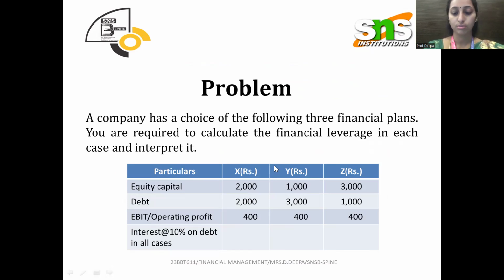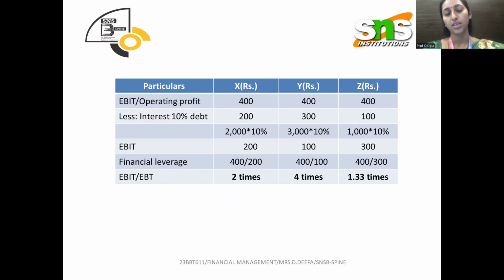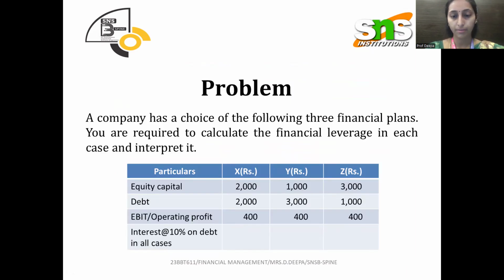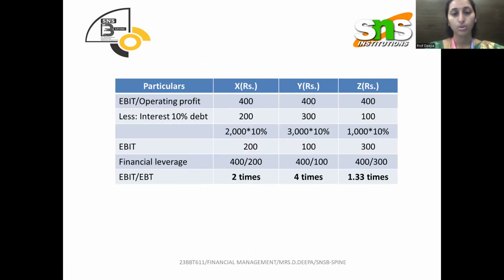So how to work on this? Let me see. This is the solution for the question given above. EBIT data is given here, 400 for all the financial plans, so we just write that data.